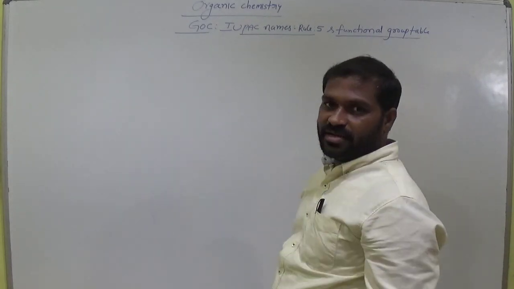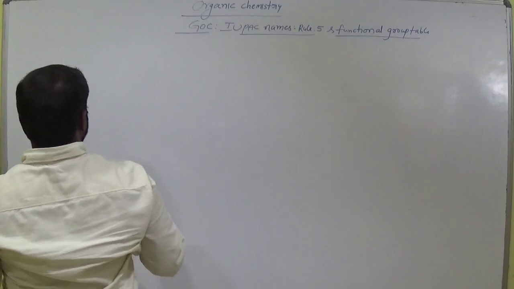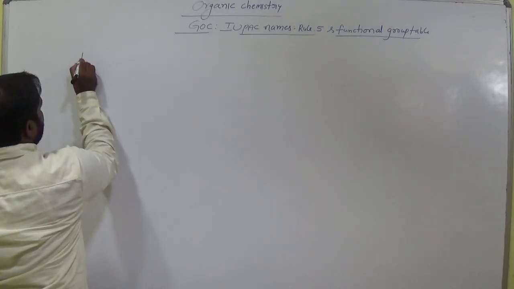This is the topic today. So, rule number 5 in IUPAC names.